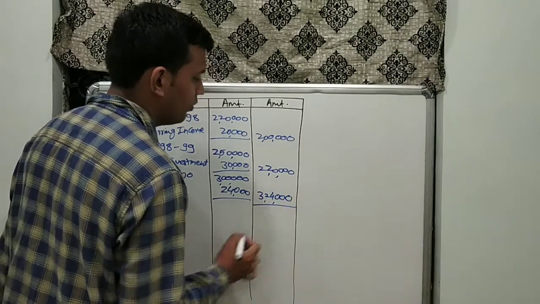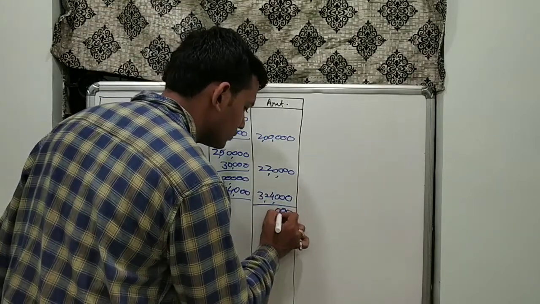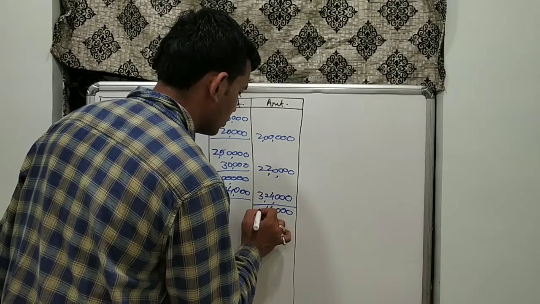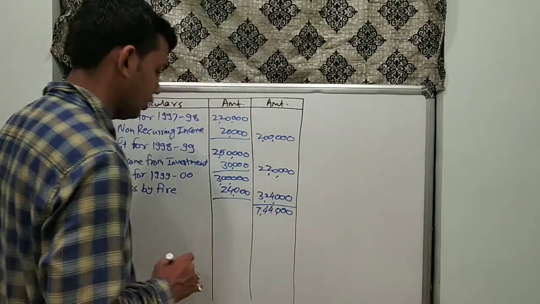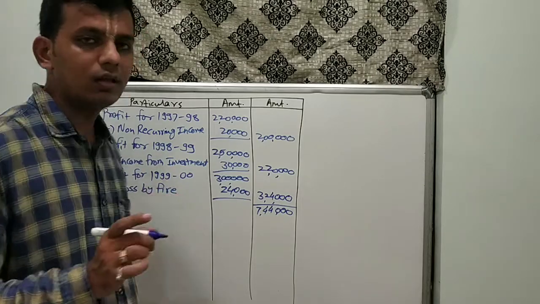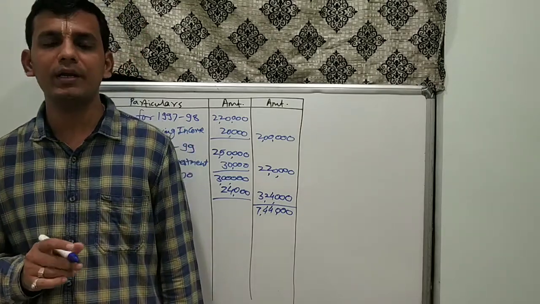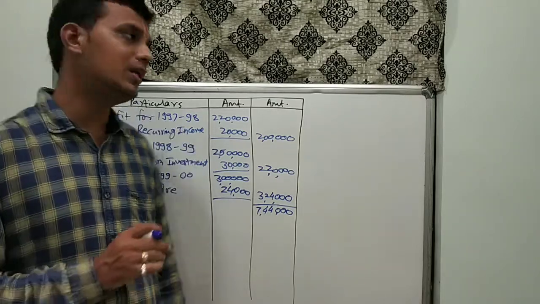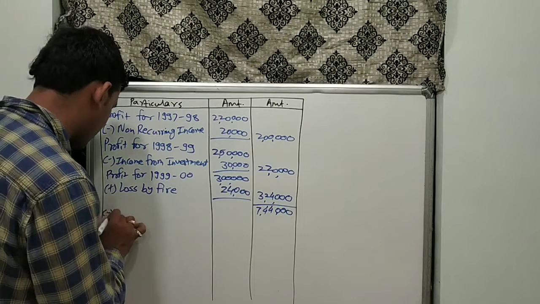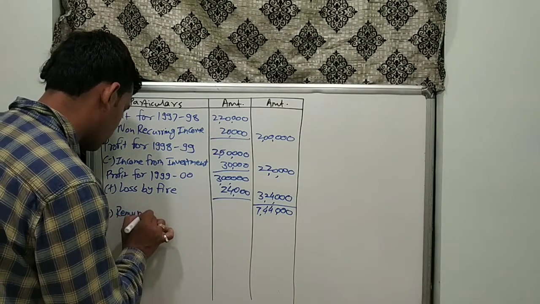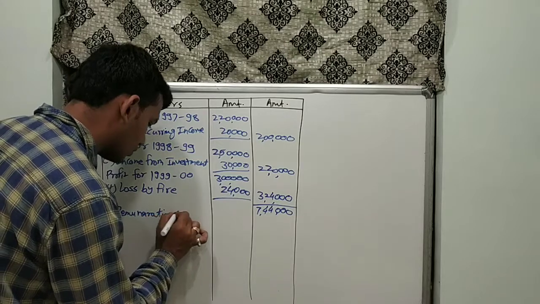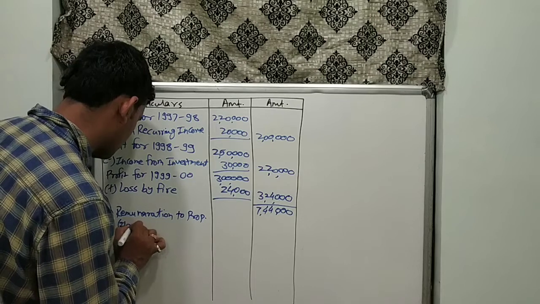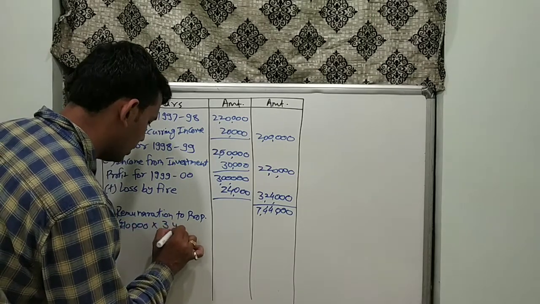Once we get this, we can make the total of all three, that is 7,44,000. Then there was a remuneration paid to the proprietor in each of the 3 consecutive years of rupees 10,000 per annum, which we have to deduct: remuneration to proprietor, rupees 10,000 into 3 years.